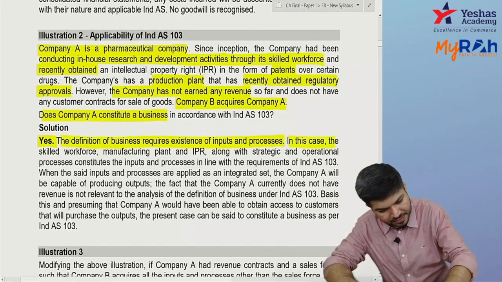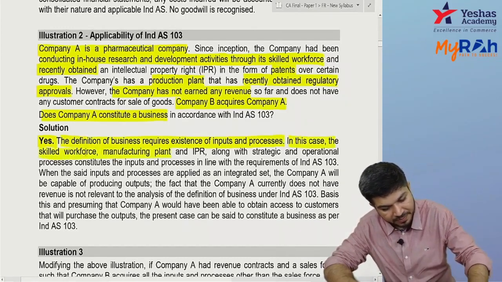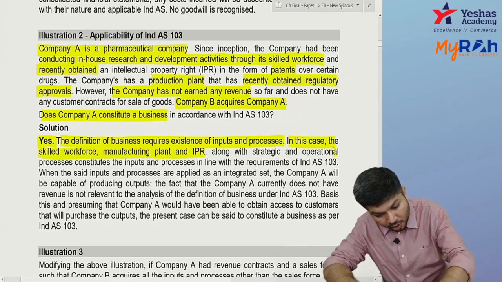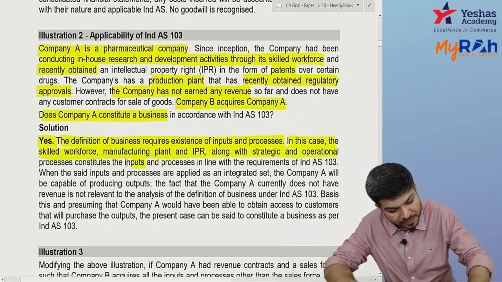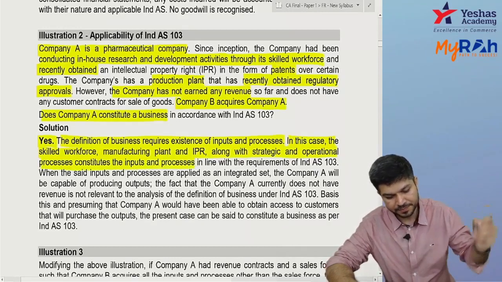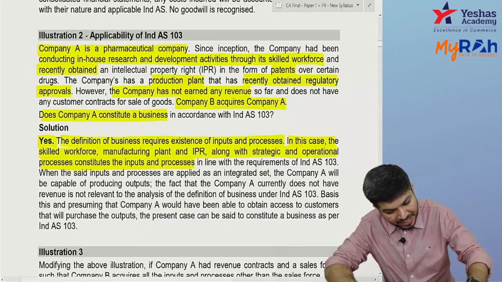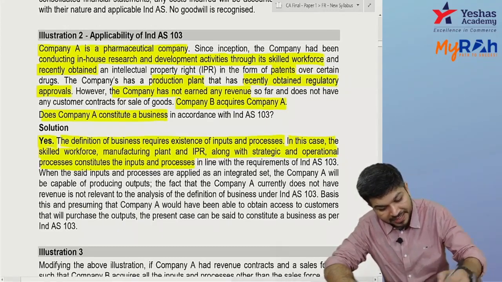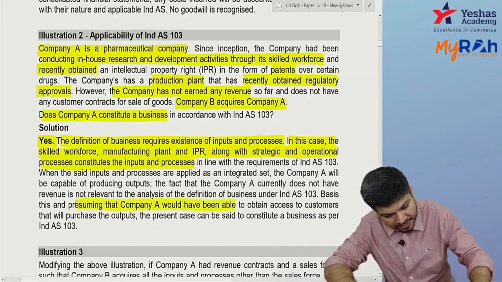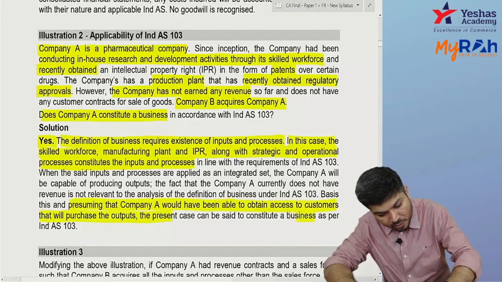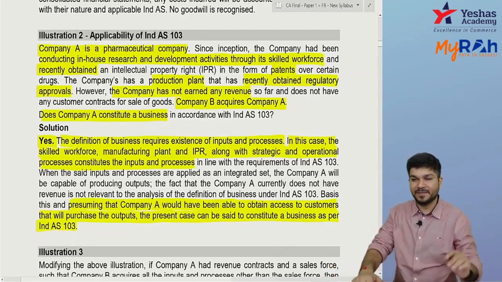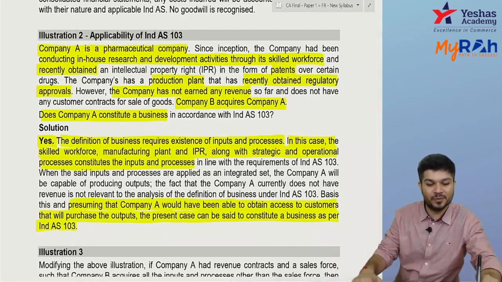In this case, you have a skilled workforce, you have a manufacturing plant, you have intellectual property rights, along with strategic operational processes. They constitute the input and process. Okay, presuming that company A would be able to obtain access to customers that will purchase the output. You are not having customers today, but presuming you will be able to get customers and have output, it is regarded as a business as per Ind AS 103.